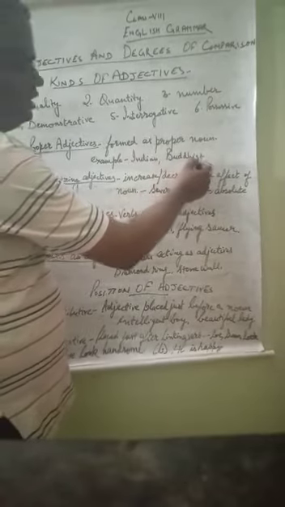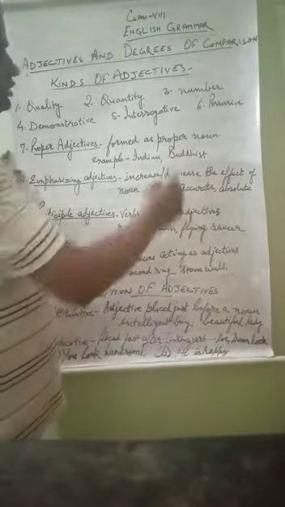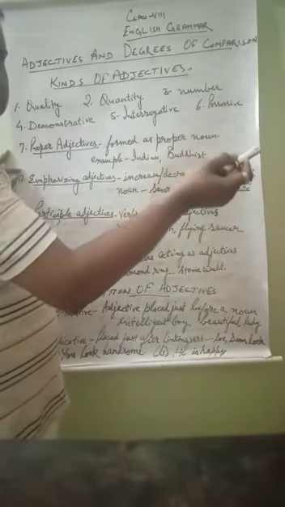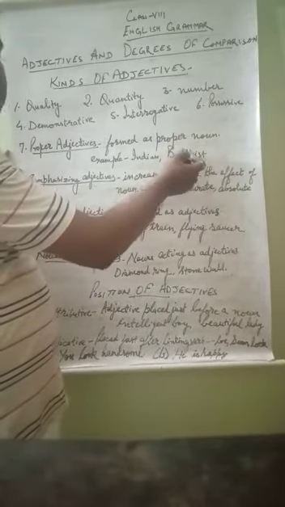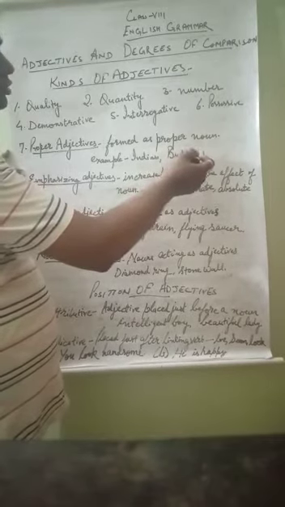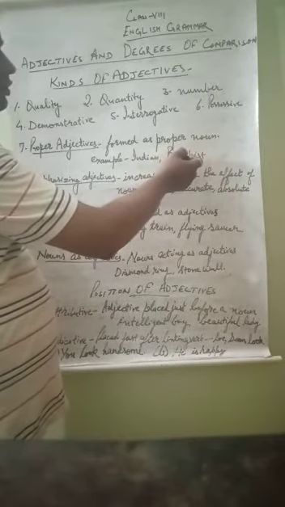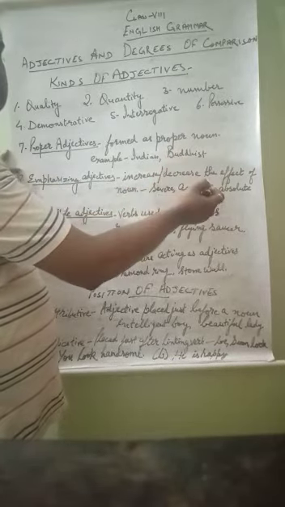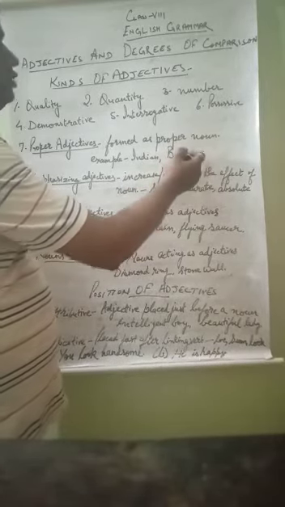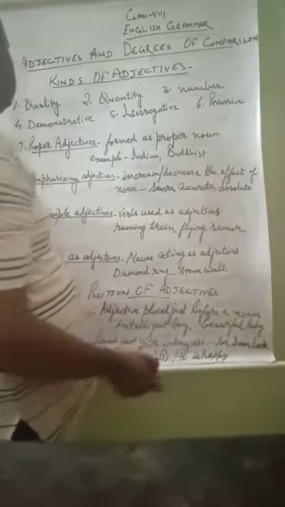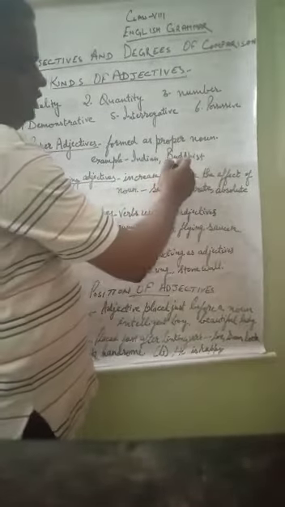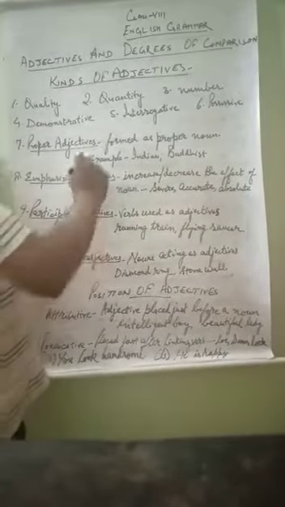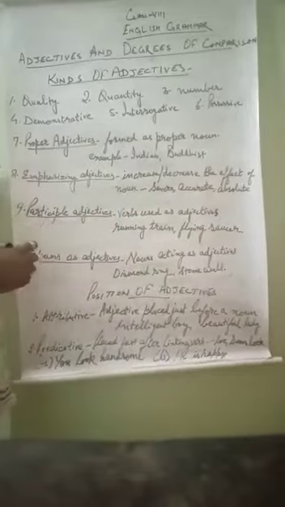Suppose I say China is a Buddhist country. Country is the noun, and Buddhist is the word which is describing the quality of the country. So it will be an adjective. But again, Buddhist is the word which has been formed out of the word Buddha. So Buddha became Buddhist. So it has been made from the proper noun. That is why it will be a proper adjective. These types of adjectives are called proper adjectives.